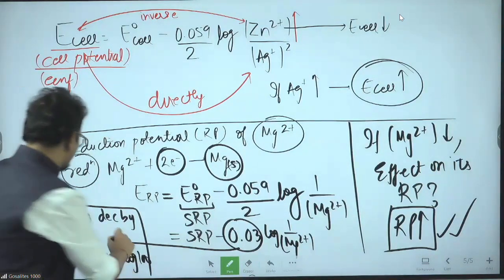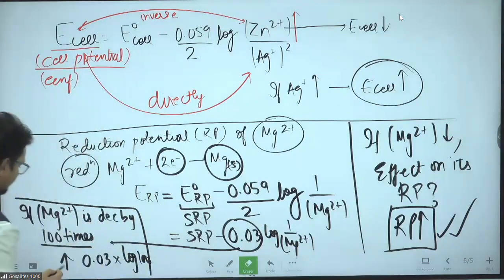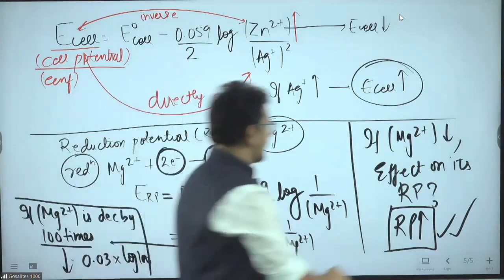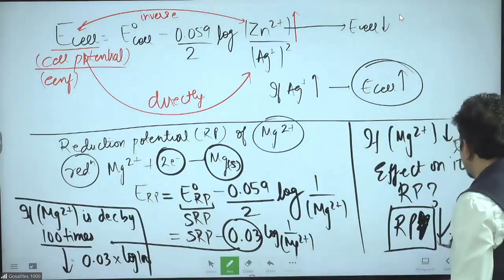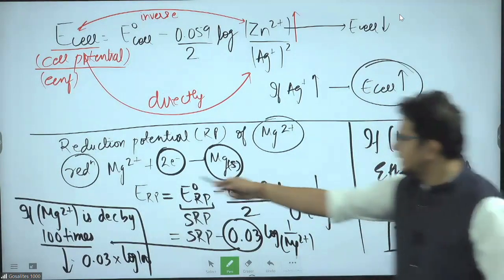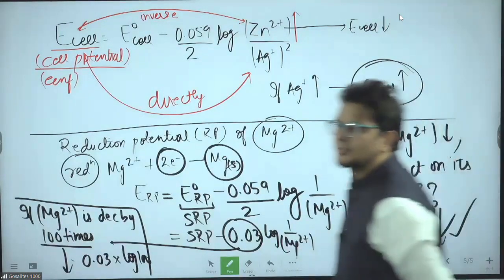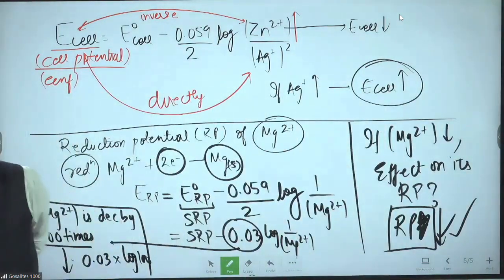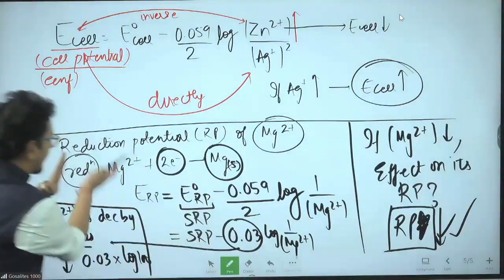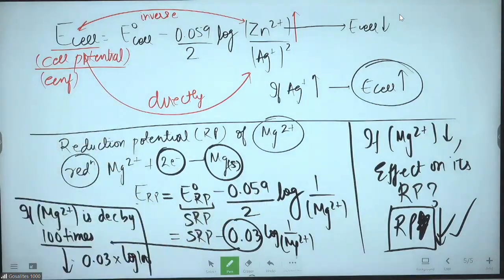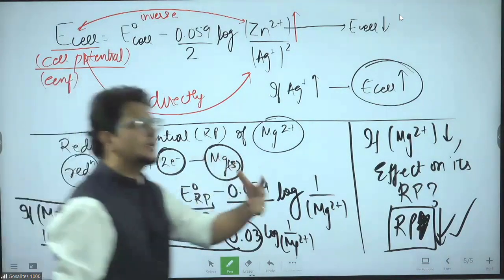Directly proportional. Mg2+ and ERP are directly proportional. Anyway, did you understand the mathematical part also? If Mg2+ decreases, ERP will also decrease. They appear to be inverse, but they are directly proportional. I am telling you how to find how many times it decreases.